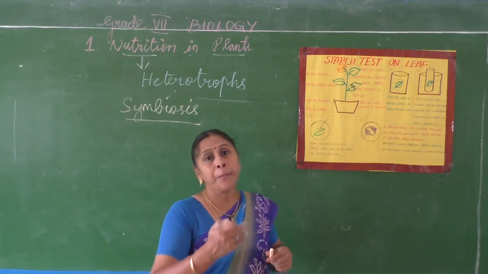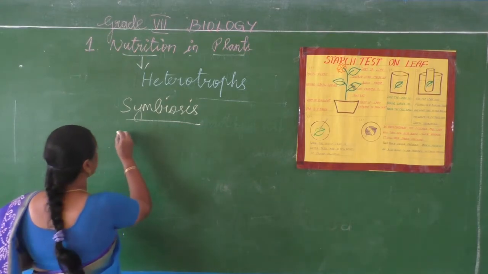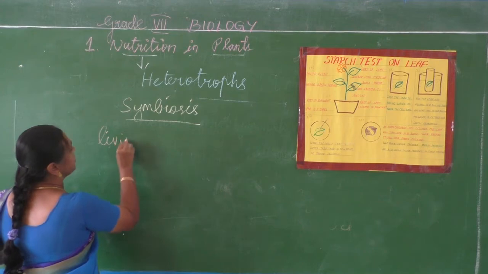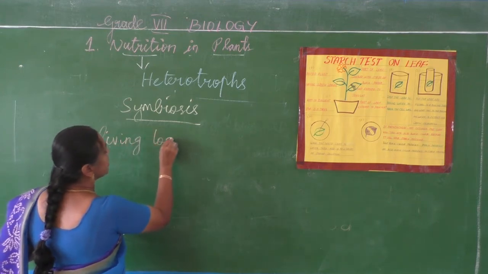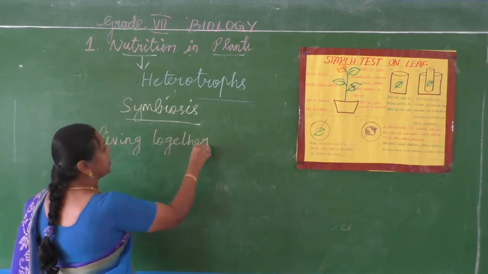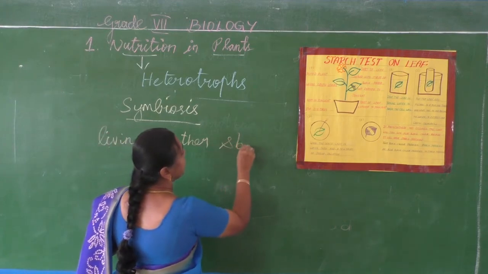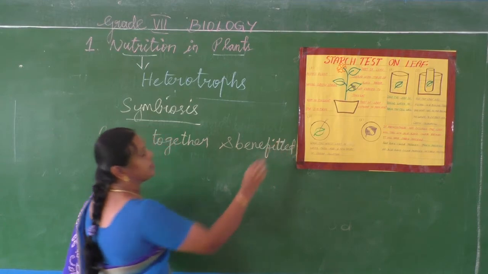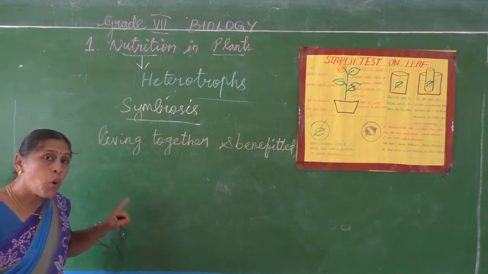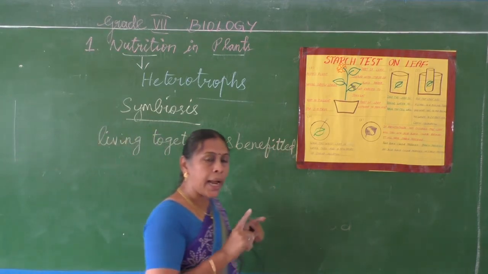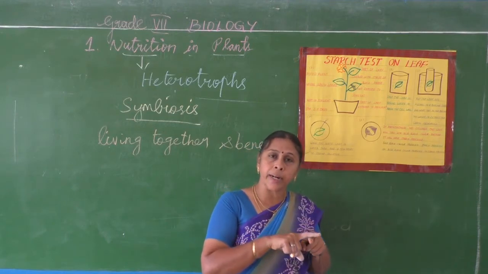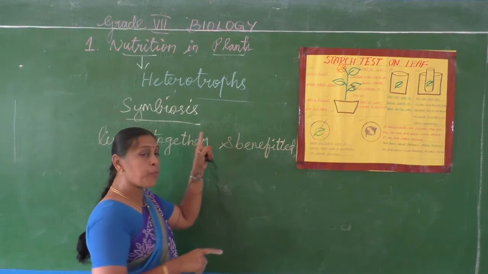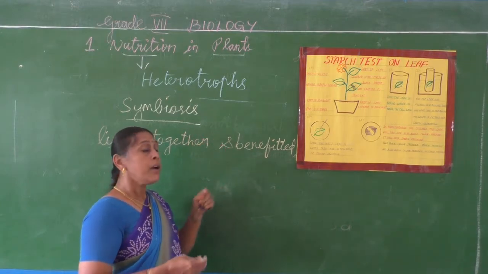Living together and getting benefit. So this mode of living together and getting benefited with each other is called symbiotic mode of nutrition.